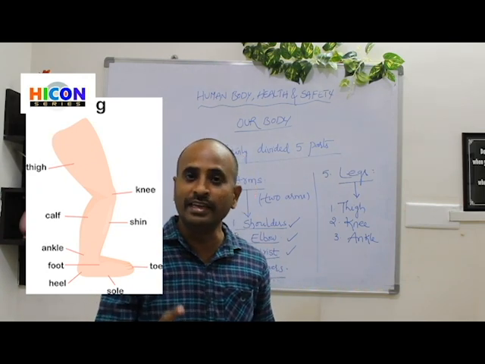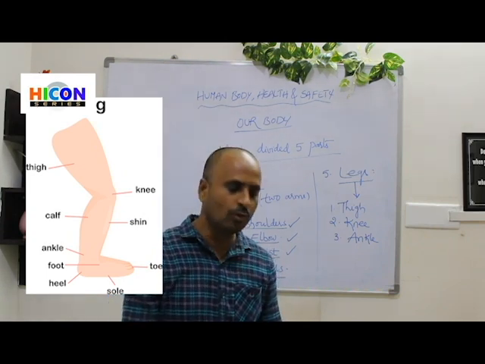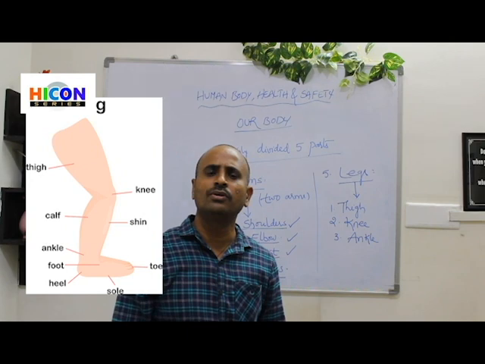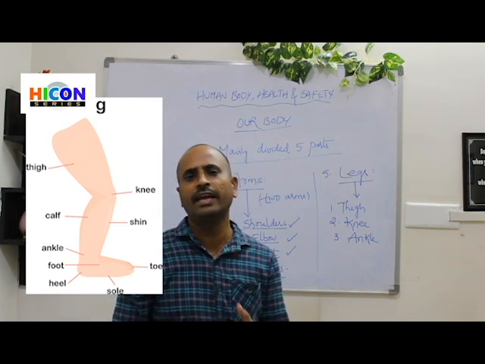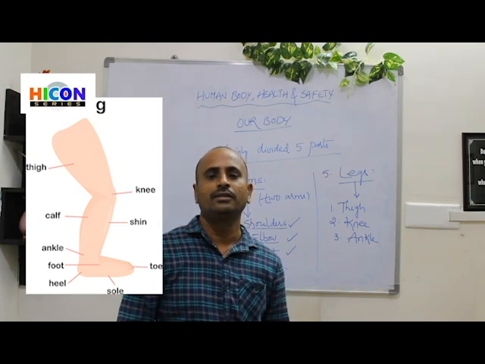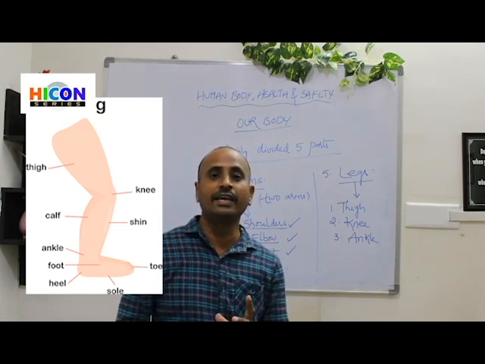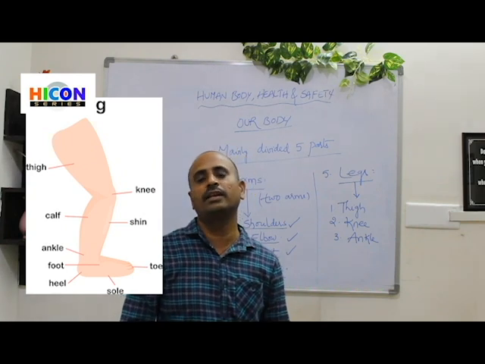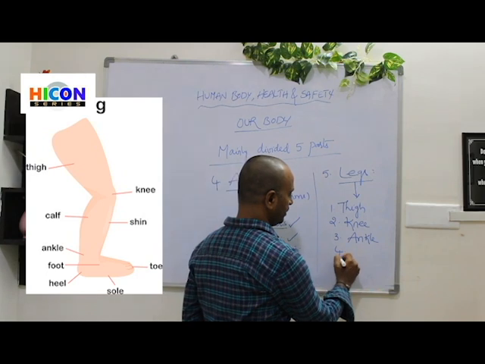So the feet are joined to the ankle. We have 2 feet for our 2 legs. The feet are joined to the ankle. So the ankle is nothing but the joining part of leg and feet. That means the ankle is the bottom part of our leg. So that is ankle. And next one, feet.